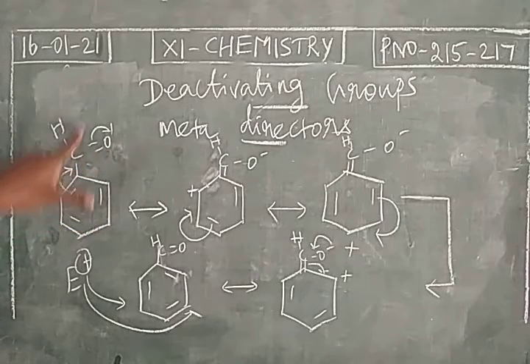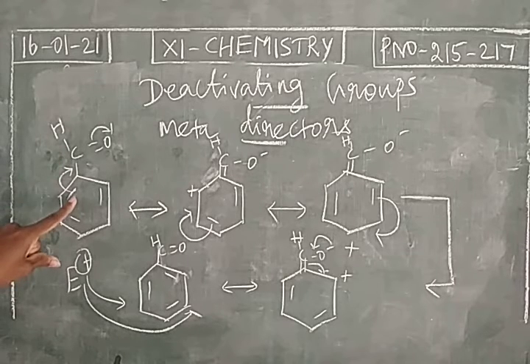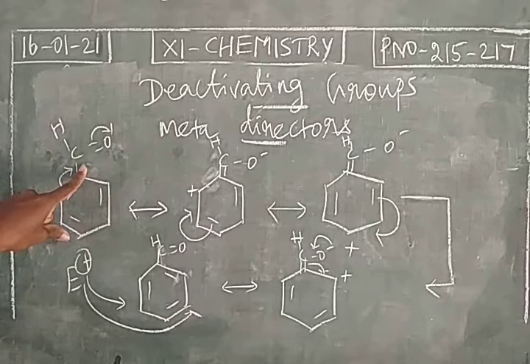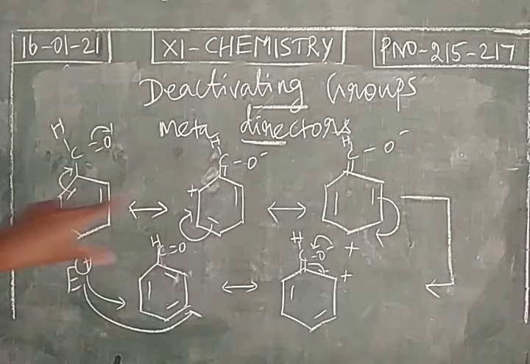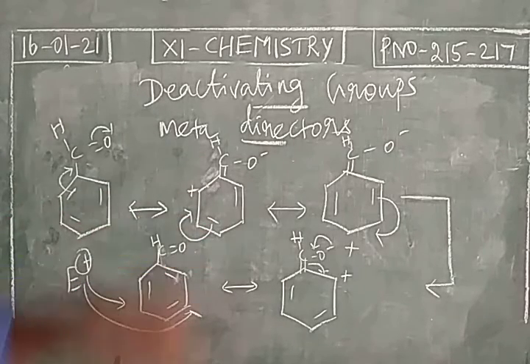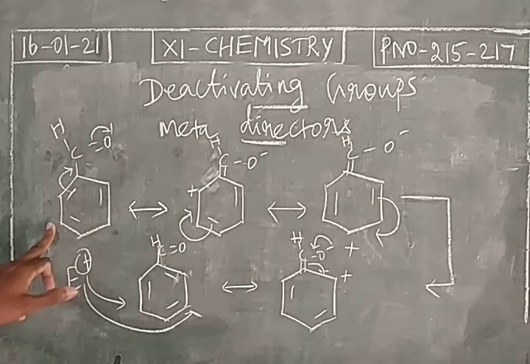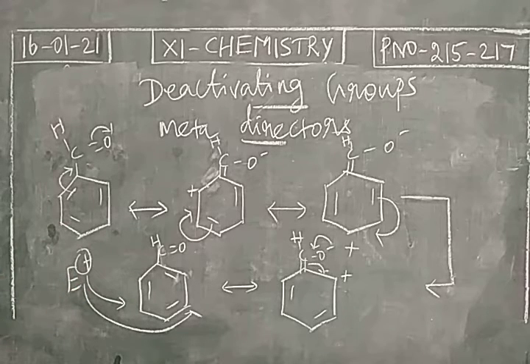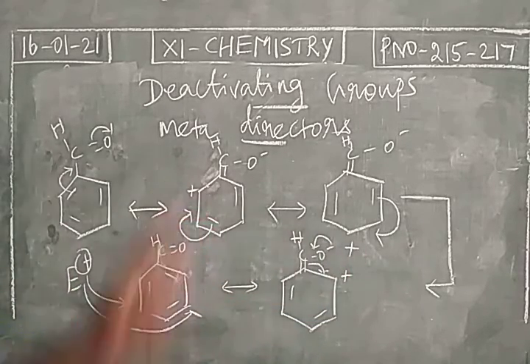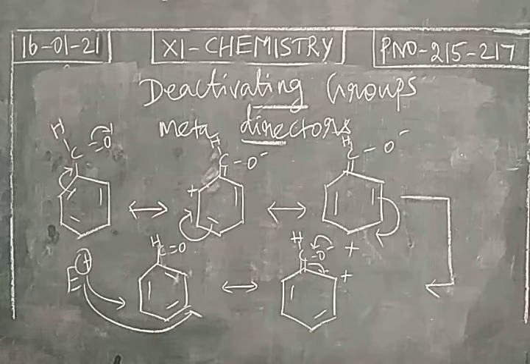Oxygen is more electronegative. Pi electron is shifted over oxygen. This gets positive charge. To balance it, this pi electron is shifted over here to make a pi bond. Thereby positive charge is created here. To balance this, there is a delocalization of pi electron. So this will make the canonical structures. Due to the canonical structures, we identify that electron density will be more at 3 and 5 positions. They are meta positions. Electron density will be less at 2, 4, 6. They are ortho and para positions. So they are meta directing groups.